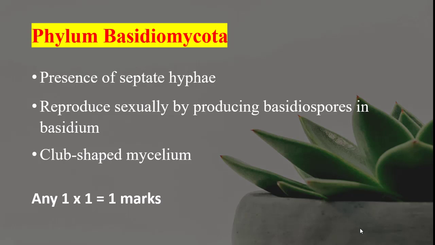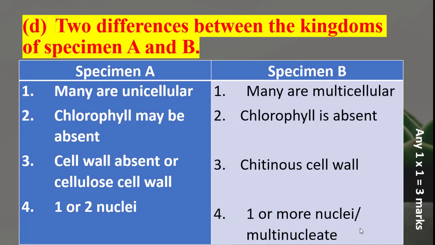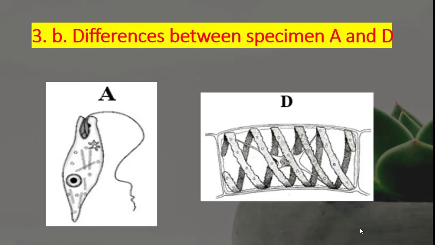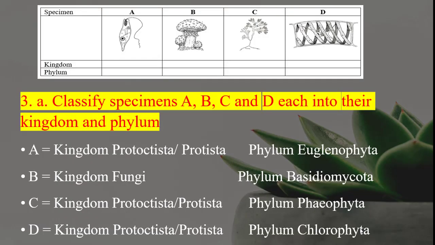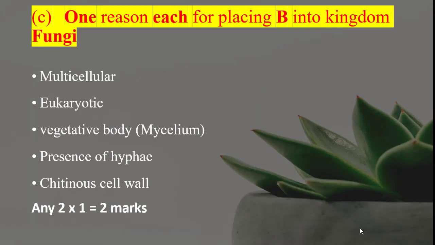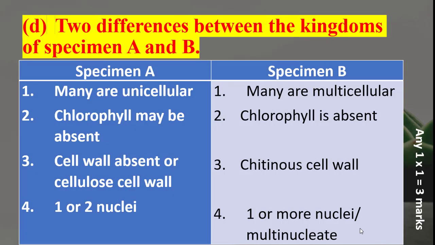Okay, we are asked to differentiate between the kingdoms of specimen A and B. So A, I believe, was the Euglena, right? If you can just go back, yeah. And then B is the fungi, the mushroom. So you have one: for A, many are unicellular. Then for B, many are multicellular, with just a few that are unicellular, like yeast.